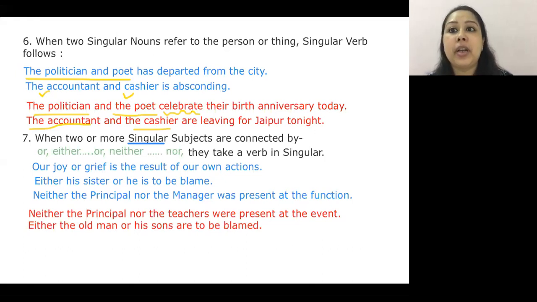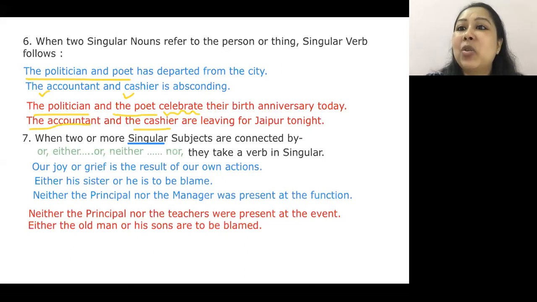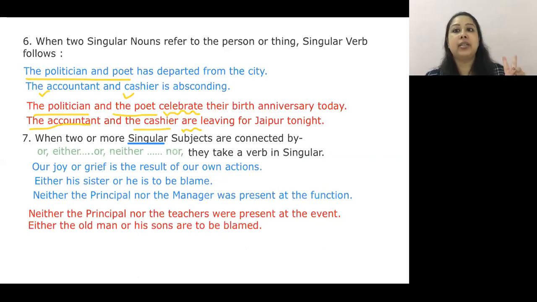Two important people in a company are leaving for Jaipur tonight. Clear? So watch out for such words in your exam. Make sure whether the is used twice or the is used single time. So accordingly, your verb would change.